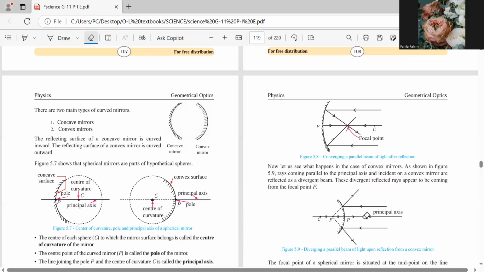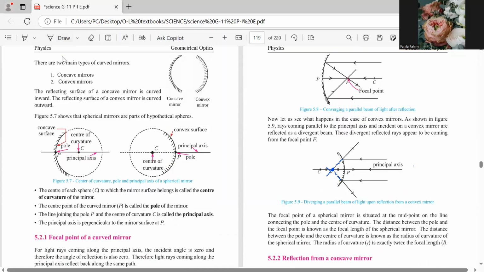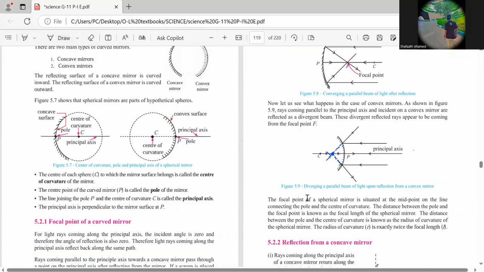However, you know what? Principal axis එකෙන් එන එක පුතා A හරහම තමයි යන්නේ, right? It gets bounced back on itself. Those divergent reflected rays appear to be coming from the focal point. අපි මේ spread වෙලා වෙන යන මේ light rays තියෙනව නේද පුතා? If we are going to draw them back, right? It seems like those light rays are coming from that focal point, right? Does that make sense, puta? Yeah. So, the focal point of a spherical mirror is situated at the midpoint on the line connecting the pole and the center of curvature.